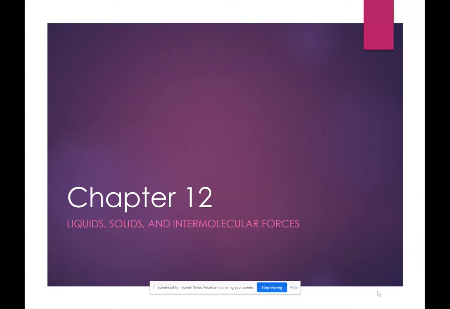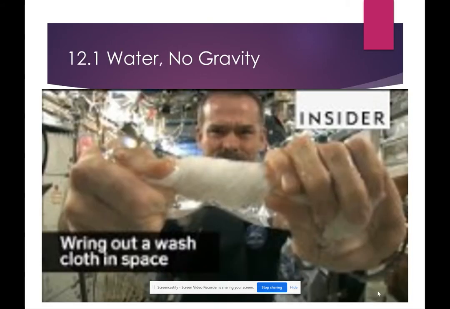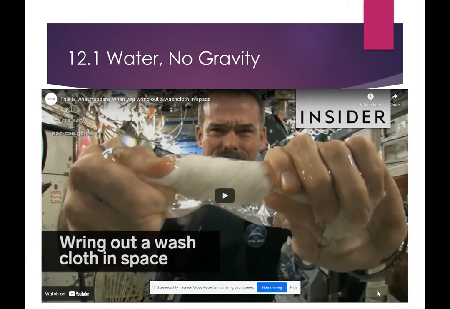Chapter 12 is on liquids, solids, and intermolecular forces. And we're going to start just looking at what happens to water when there is no gravity. So what happens when you wring out a wet washcloth in space? If you wring out a wet washcloth on Earth, obviously, the water will drop down. What happens when you do it in space?